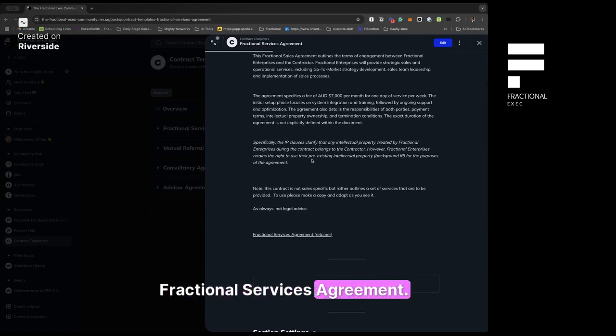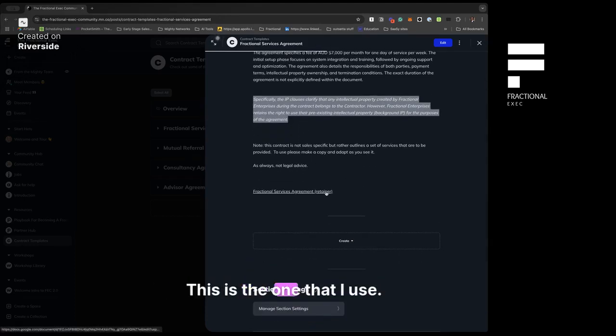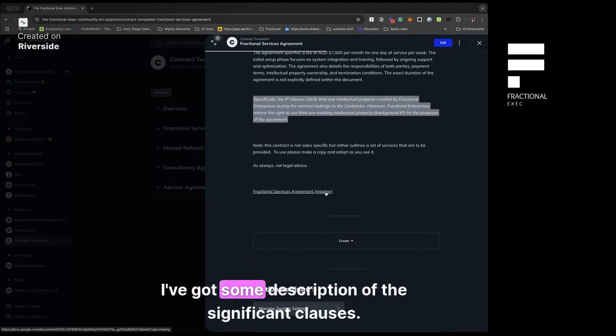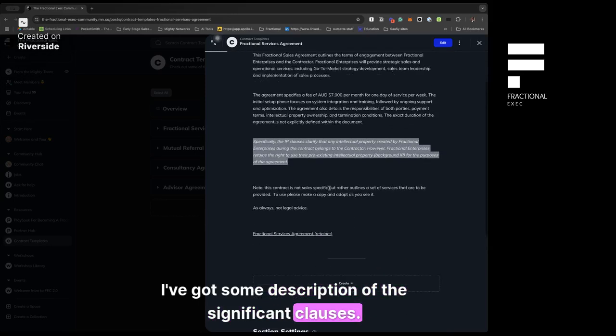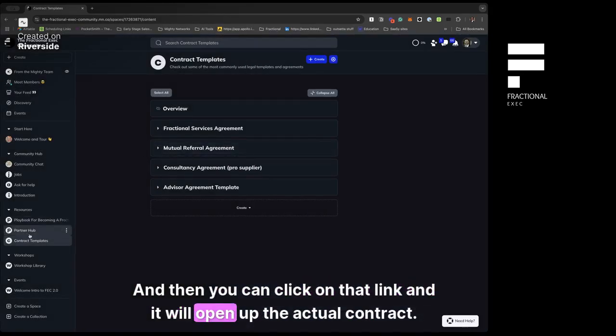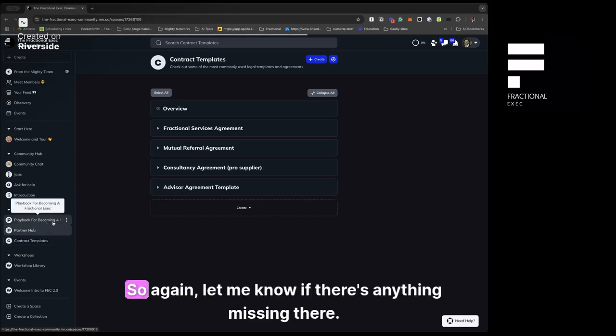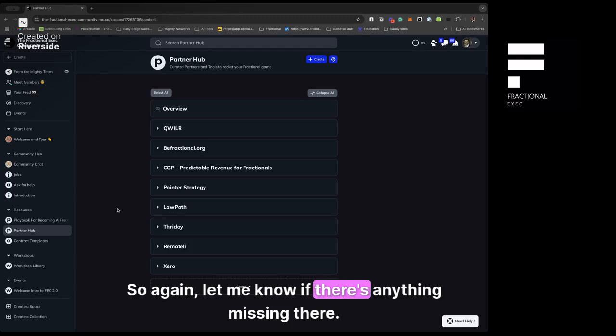Fractional services agreement. I've got a little bit of an overview for here. This is the one that I use. I've got some description of the significant clauses, and then you can click on that link and it will open up the actual contract and you can copy it. So again, let me know if there's anything missing there.